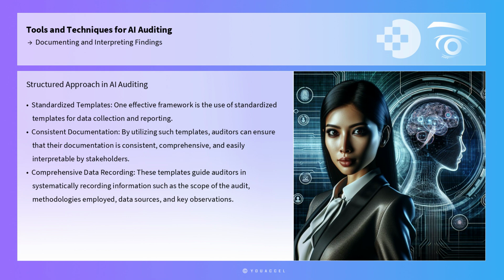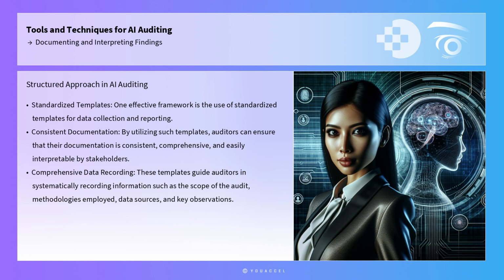At the heart of documenting findings in AI auditing is the need for a structured approach that ensures all relevant data is captured accurately and comprehensively. One effective framework is the use of standardized templates for data collection and reporting. These templates guide auditors in systematically recording information such as the scope of the audit, methodologies employed, data sources, and key observations.